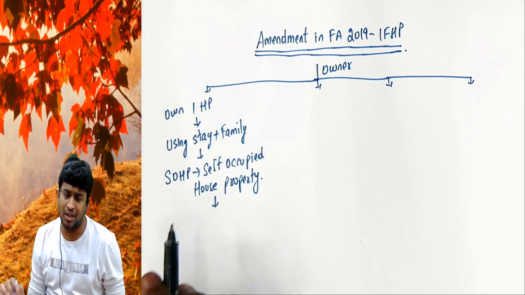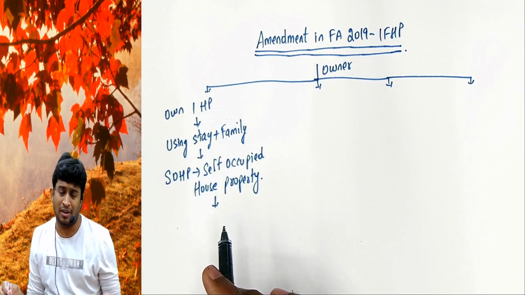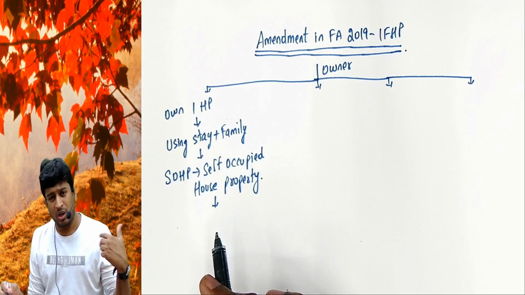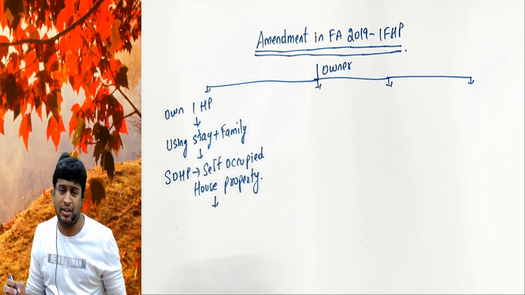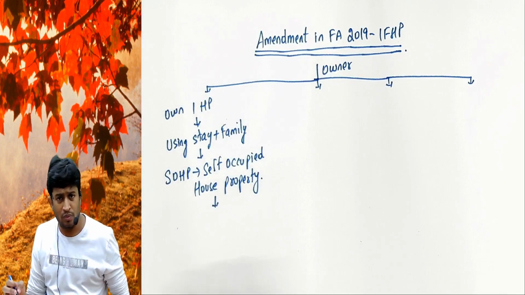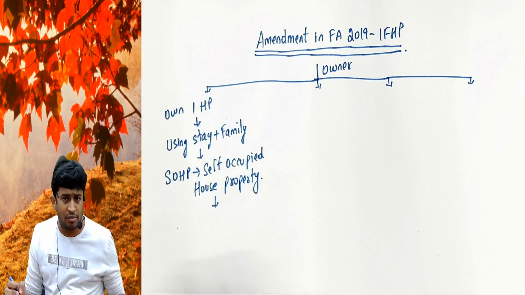Self occupied means he is staying in the property with the family or alone or with someone else, whichever. Now, did he give it on rent basis? No. Will he generate an income from the property?